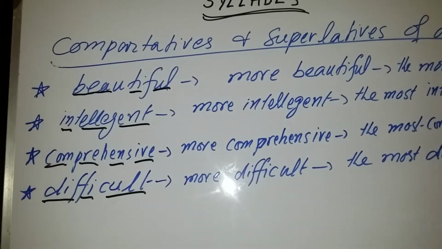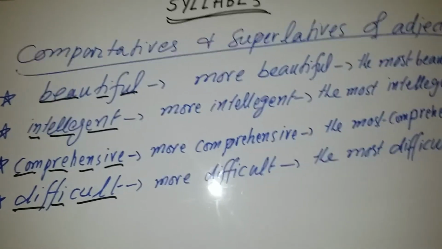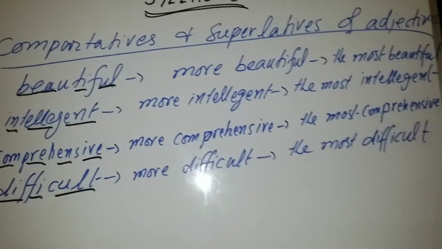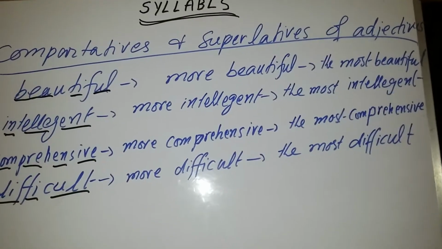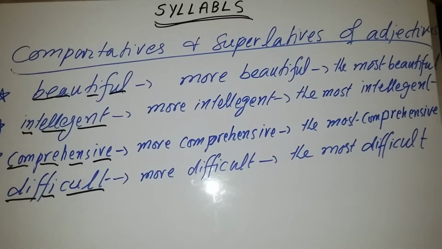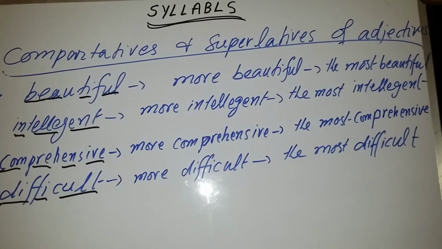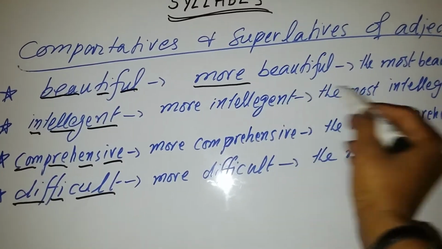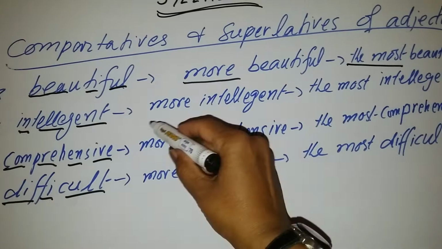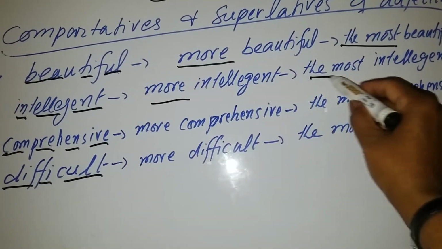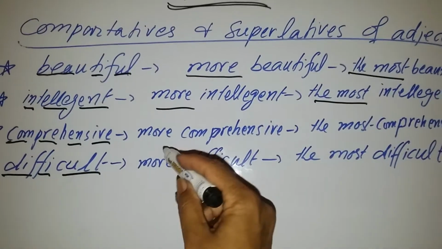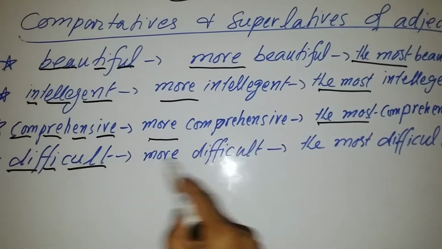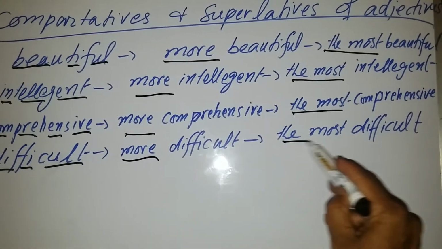Now, as these adjectives all have more than 2 units, we will put more and the most before them for converting them into comparative and superlative. Beautiful, more beautiful and the most beautiful. Intelligent, more intelligent and the most intelligent. Comprehensive, more comprehensive and the most comprehensive. Difficult, more difficult and the most difficult.